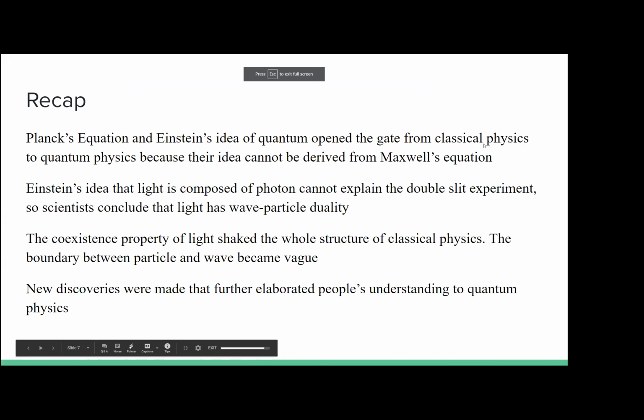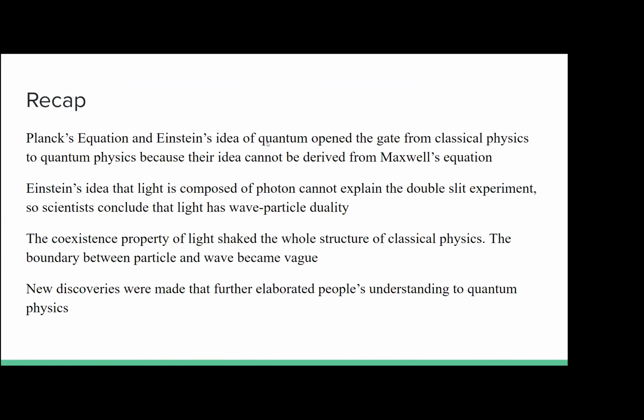So Planck's ideas and Einstein's ideas were the key ideas of quantum mechanics, and they can't be derived from Maxwell's equations, right? They were the ideas of the particle theory of light. Einstein had the idea that light is composed of photons, and that cannot be explained by the double slit experiment.